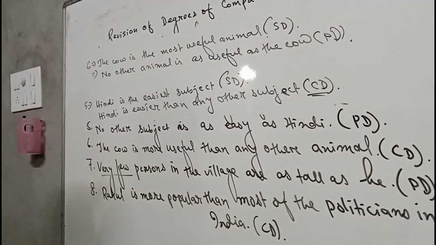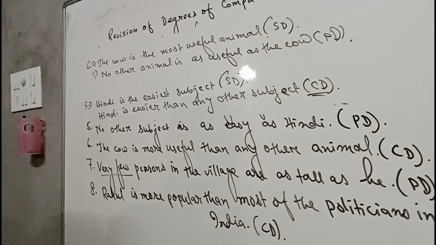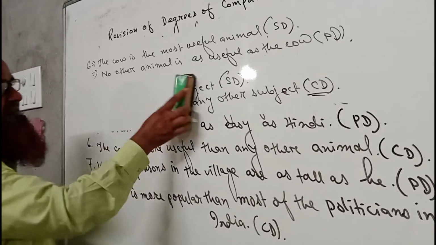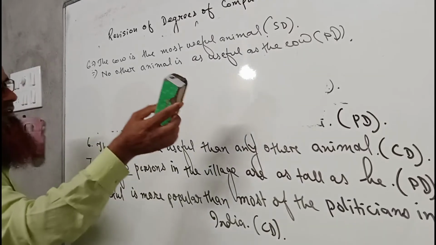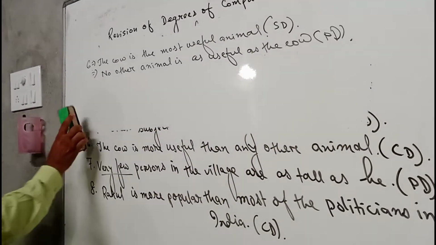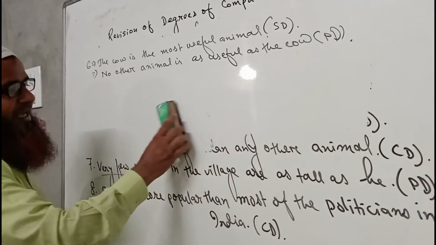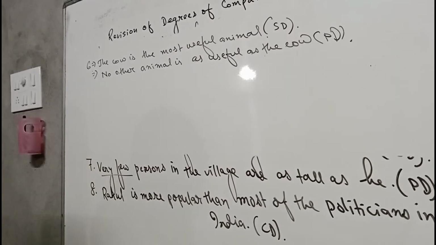Again, we come to number 7. Very few persons in the village are as tall as he. So here it is a sentence which should not be written by this rule because the sentence has been started with "very few." So it will be like this in superlative degree, that we have to use "one of the."